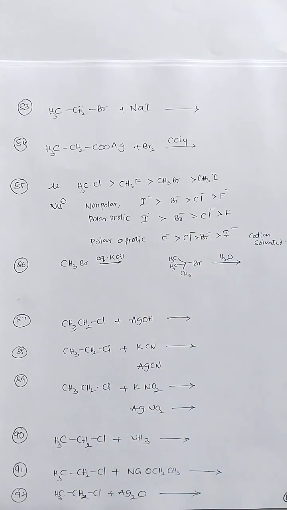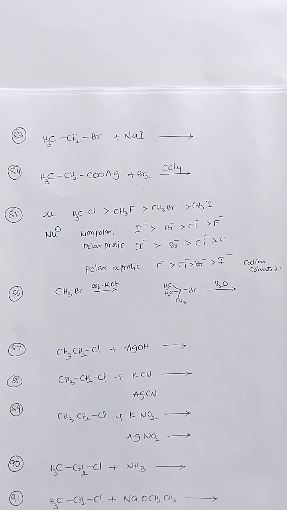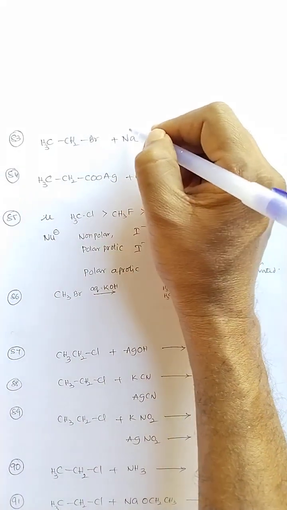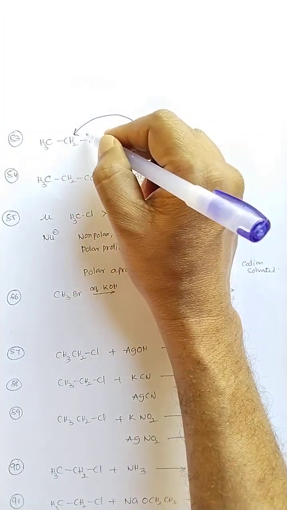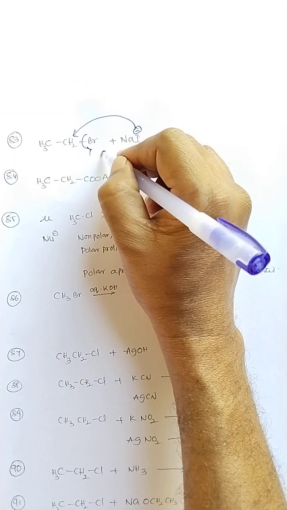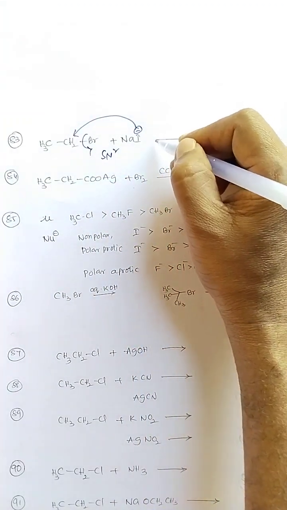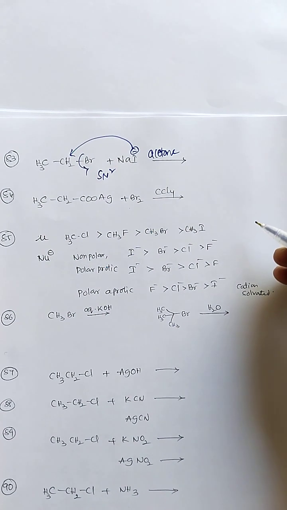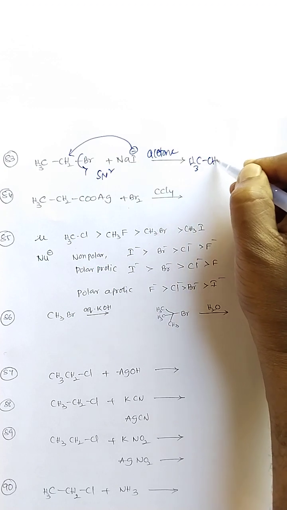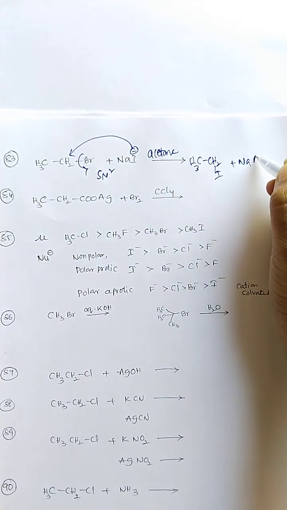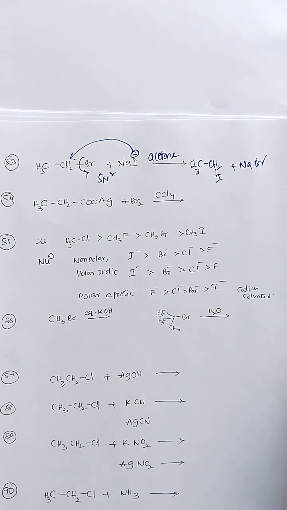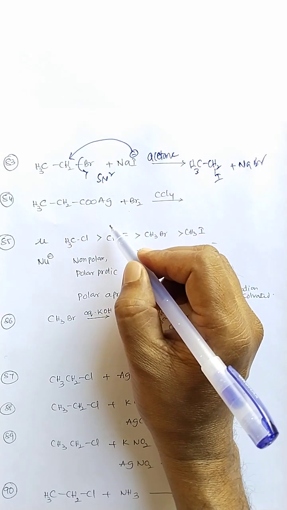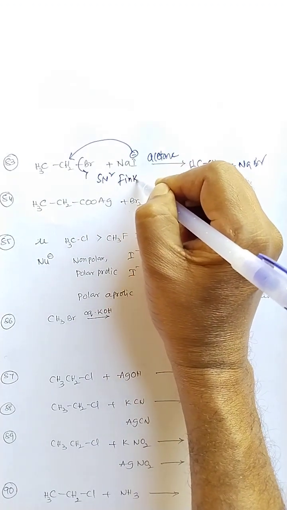Next slide. Ethyl bromide reaction with sodium iodide is the Finkelstein reaction, a halogen substitution reaction. So the bromide will be replaced by iodide, and it is an SN2 type reaction in the presence of acetone. Here it is a solvent based reaction, so acetone is necessary. Ethyl iodide is formed, plus sodium bromide. Sodium bromide is insoluble in acetone, therefore the driving force pushes the reaction further.